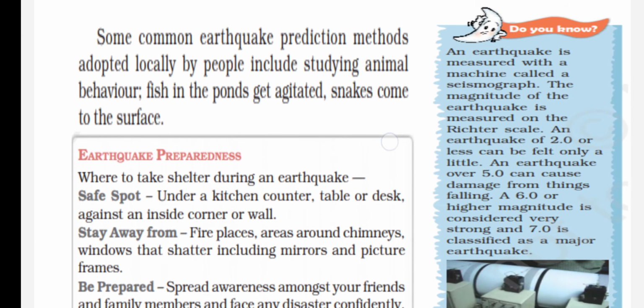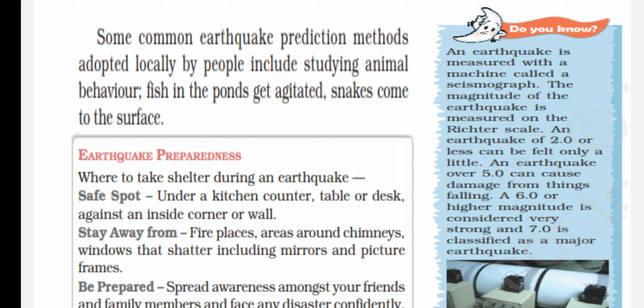Now, children, how can you predict earthquakes? There are some common predictions for finding an earthquake, children. At times, we can study animal behavior. Sometimes the animals in the zoo try to escape. So at that time, you can understand that we are getting some earthquake. Sometimes the fish in the pond just move very quickly with tension. So with that also we can understand.